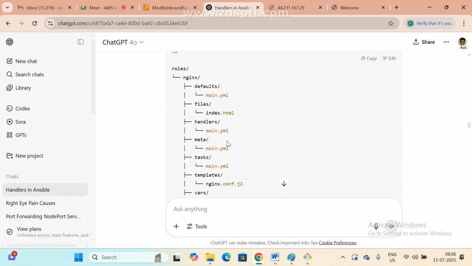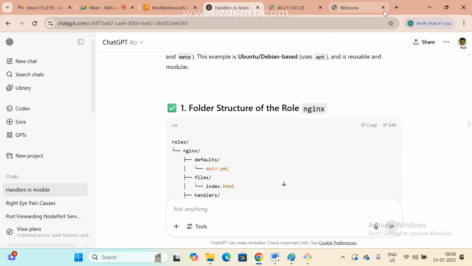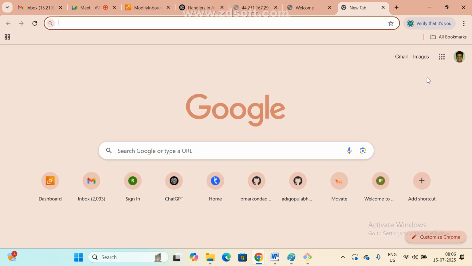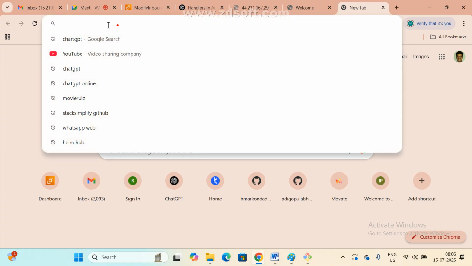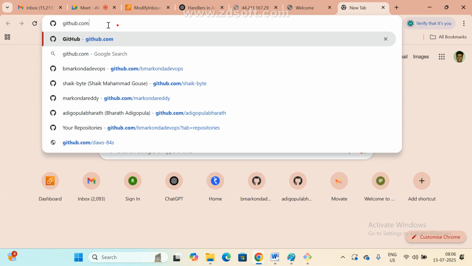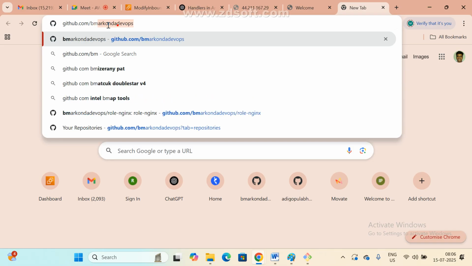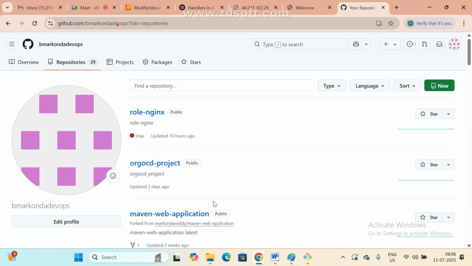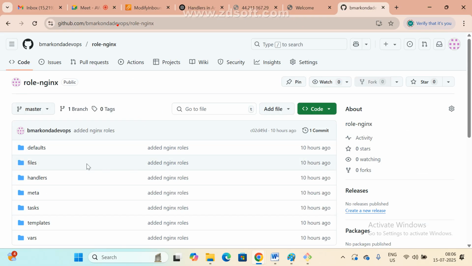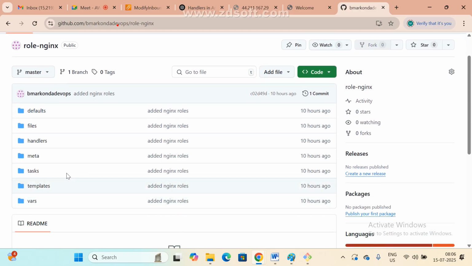Just try it. For your understanding, the code is also available in the repository, you can use it. GitHub, first time, right? There is some confusion. What is my repository? GitHub slash refs. Go to here. If you want, we can check this one also. Role nginx. Here also the same thing is available.